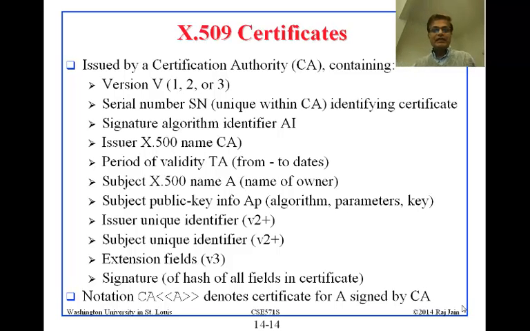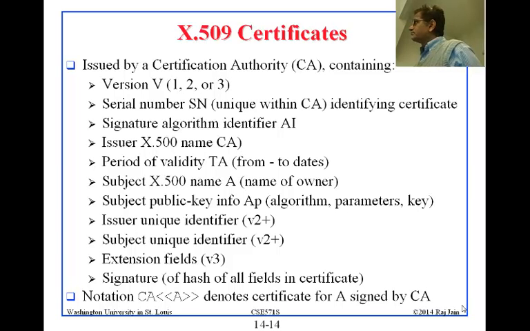All right. Issuer X500 name. So every issuer has to have a name, and there is a standard for the names as well. And that standard is called X500. By the way, all the ITU standards have this letter dot number. And so this must have originated from ITU, looks like, and went to ISO. But anyway, X500 is the name of the owner. And somewhere we'll see the X500 names in a minute.